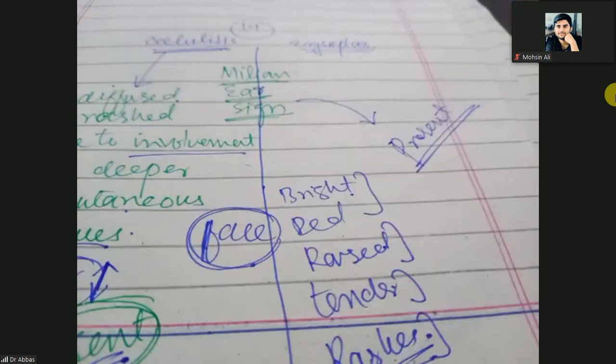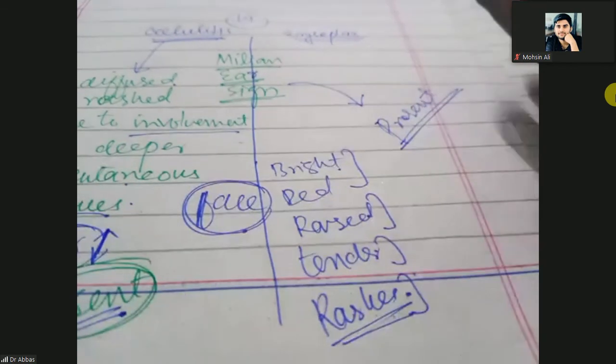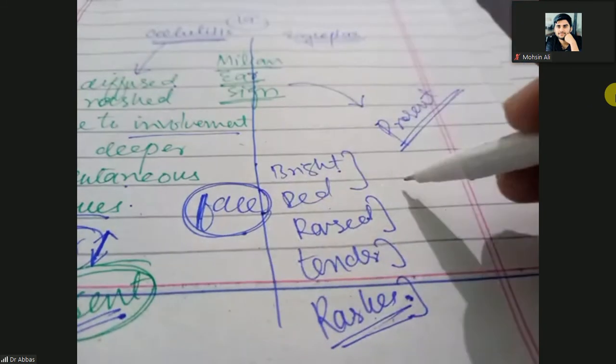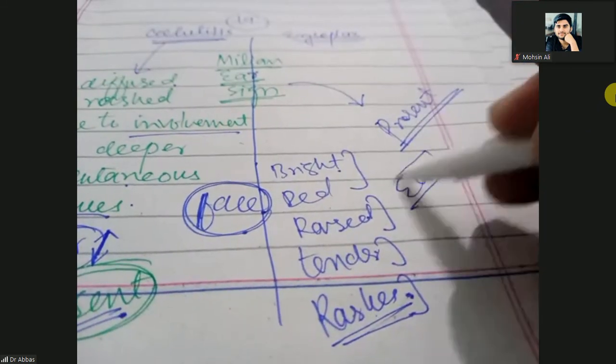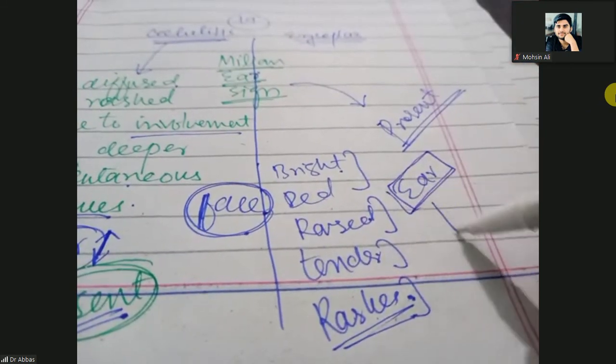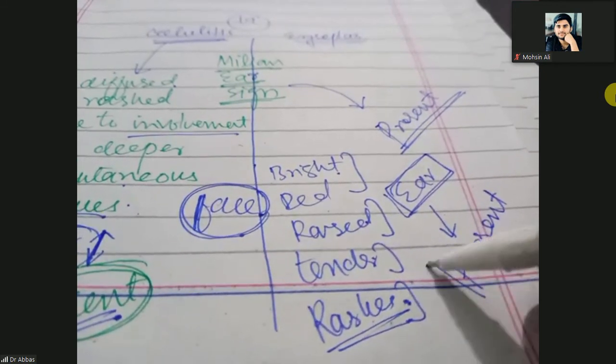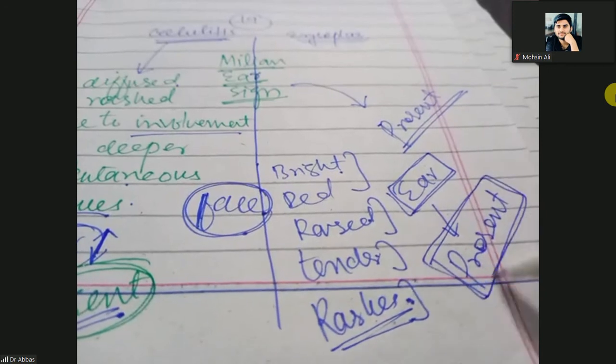It means when the bright red, raised, tender rashes are present on the face, then you look at the ear of the patient, and the ear involvement will be present. So they will be present in the ear.